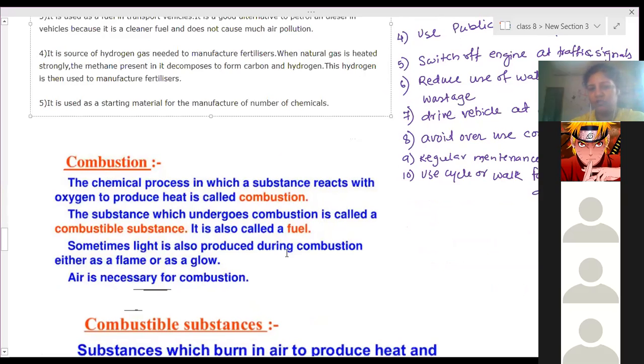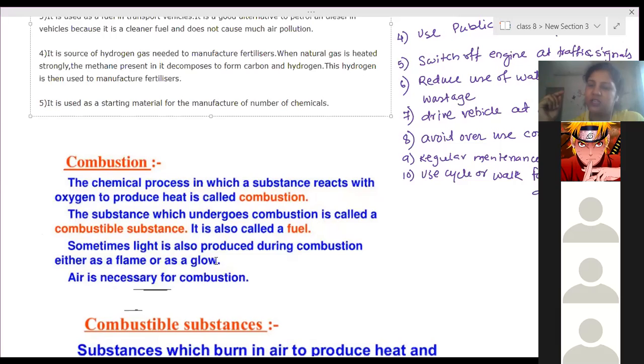Sometimes light is also produced during combustion, either as a flame or as a glow. A candle produces a flame. Glowing means, in the case of charcoal, when it is burned it becomes red hot. Flame is not produced, but it starts glowing. And very important, it has to react with oxygen from the air. Therefore air is necessary for combustion. Is it clear? Yes, ma'am. Combining with oxygen produced by any chemical reaction is not called combustion.